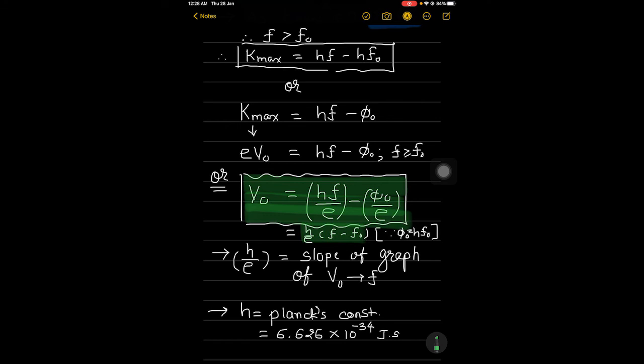The successful explanation of the photoelectric effect using the hypothesis of light quanta, and the experimental determination of the values of h and phi 0 in agreement with values obtained from other experiments, led to the acceptance of Einstein's picture of the photoelectric effect. Millikan verified the photoelectric equation with great precision for a number of alkali metals over a wide range of radiation frequencies. And this is Einstein's explanation of the photoelectric effect.